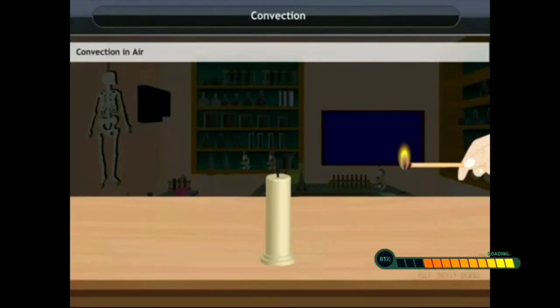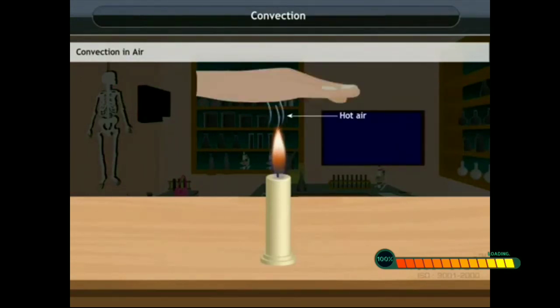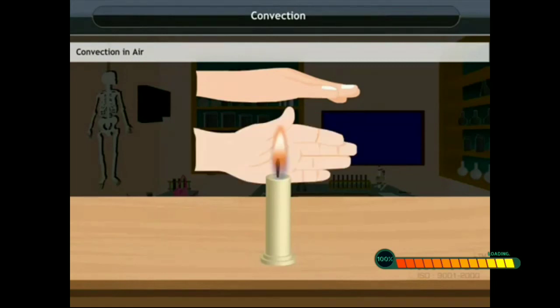Does the heat travel in air? Let us perform an activity to confirm it. Light a candle and keep one hand above the flame and one hand on the side of the flame. The hand above the flame will feel heated because hot air near the flame rises up due to the process of convection. But the hand that you placed on the side of the flame will not feel heated.